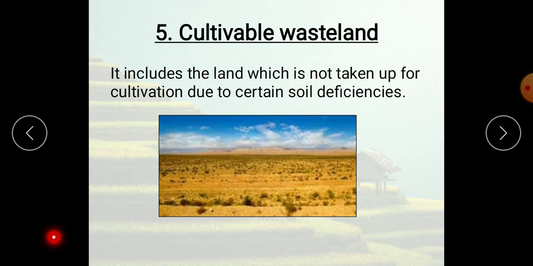Tobacco is cultivated as a rabi crop. It doesn't need much rain at all, very little water. In dry areas it grows plentifully, in a wide variety of climatic and soil conditions. India stands third in the world for the production of tobacco. Now, one more thing, cotton.